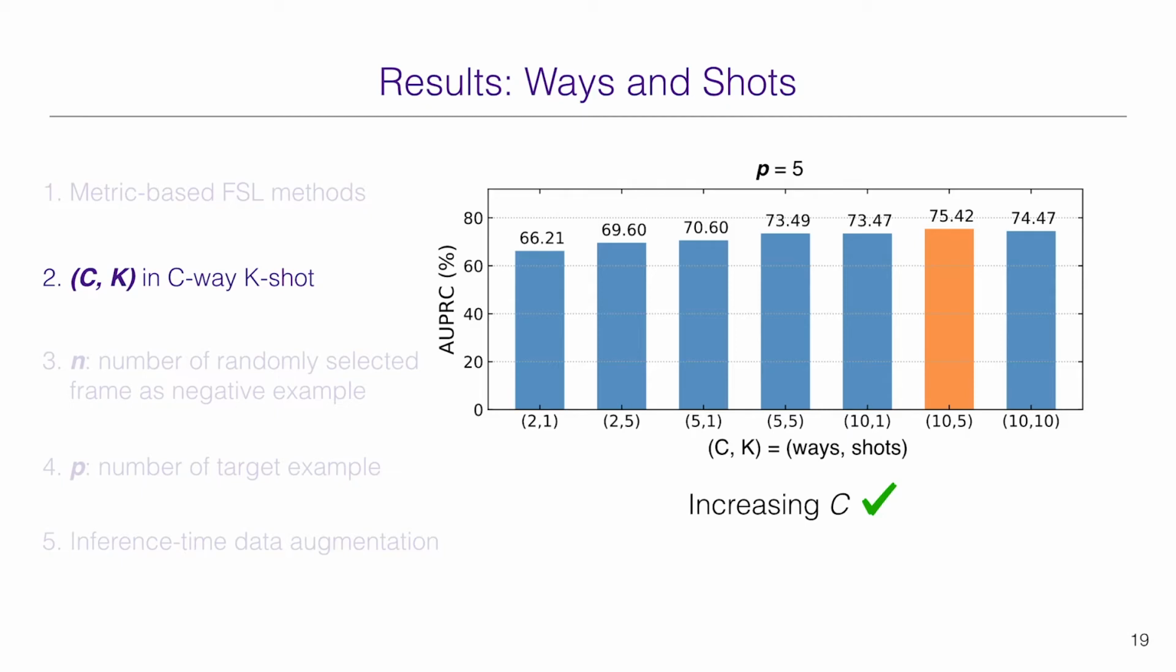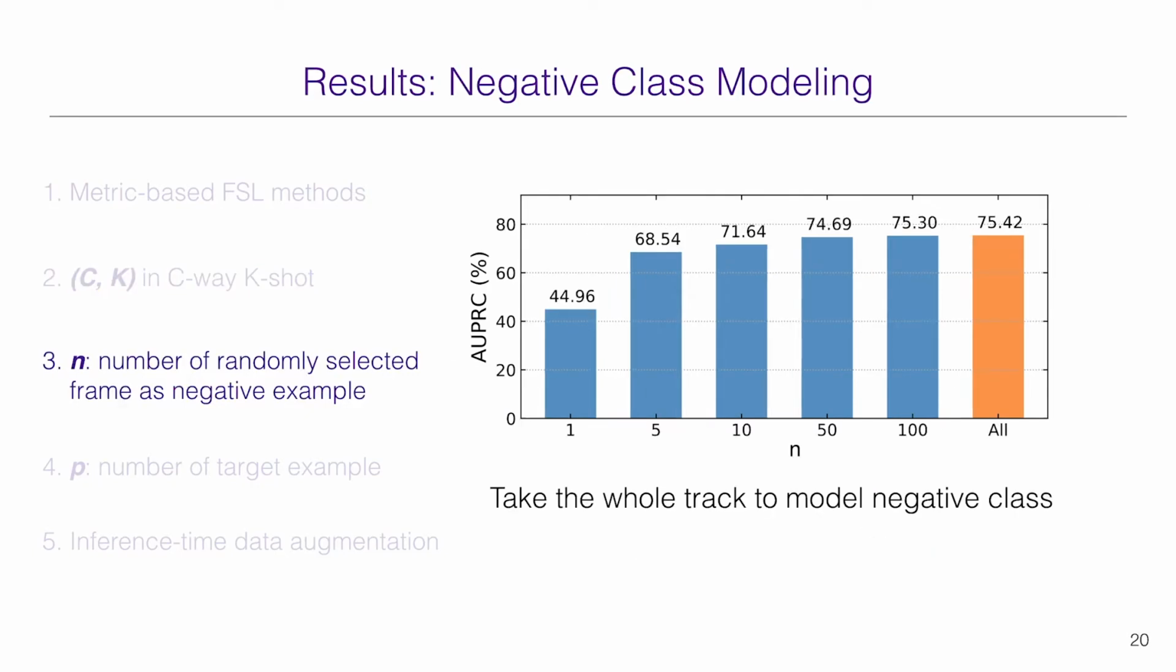A higher number of ways during training makes the classification task harder, forcing the model to learn a more discriminative embedding space. The results here are evaluated with 5 shots at inference, where p equals 5. We found that matching the number of shots between training and testing gives best performance. This has been shown as one of the characteristics of prototypical networks in previous study.